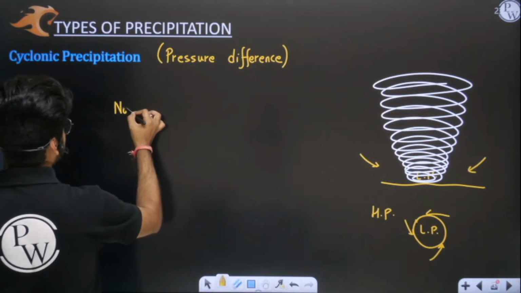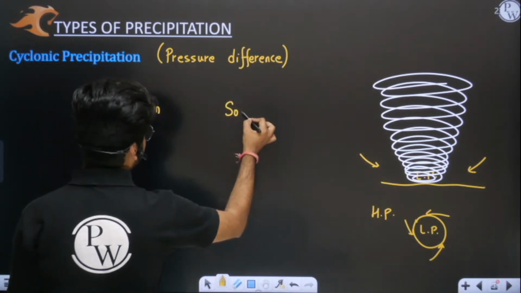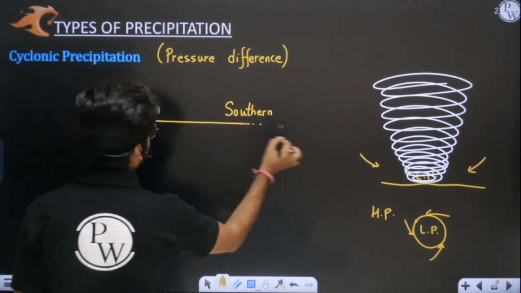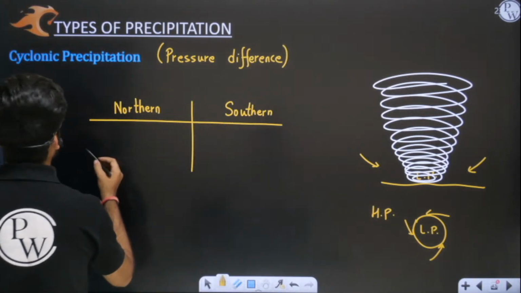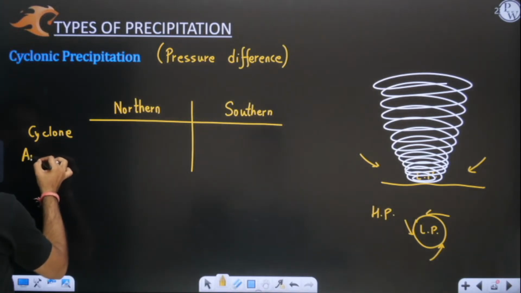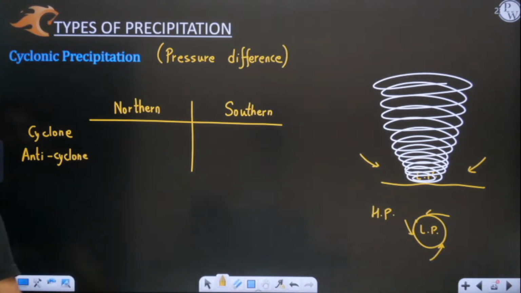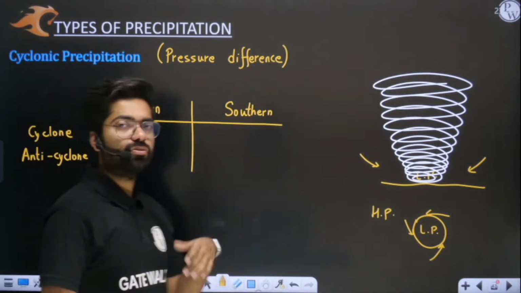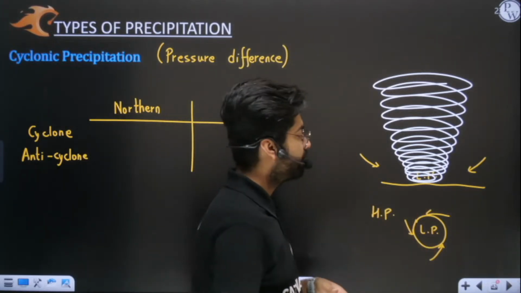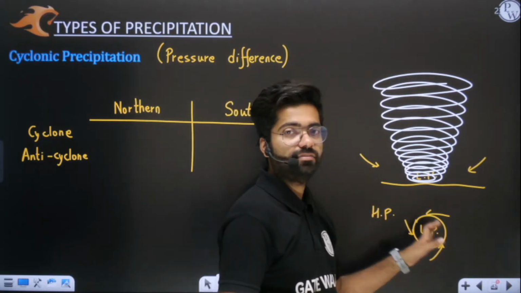See, in the northern hemisphere, you all know that earth has been divided into two halves. One is the north part and the next one is the southern part. In the north part, we have two phenomena, one is cyclone and one is anticyclone. Anticyclones are not so important, but still I will tell you the direction because it's the opposite of cyclone. In a cyclone, at the eye, at the center, we have low pressure. So obviously in a cyclone, air comes from outwards to inwards, from high pressure to low pressure.